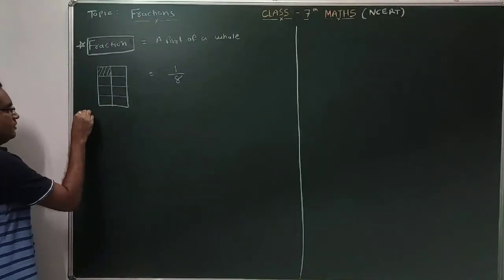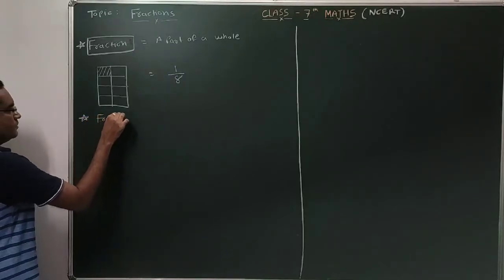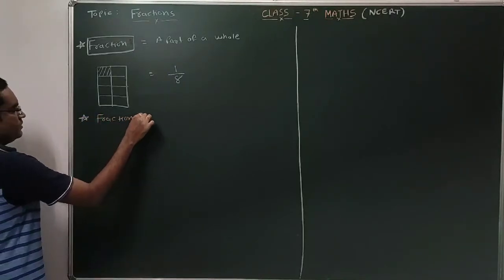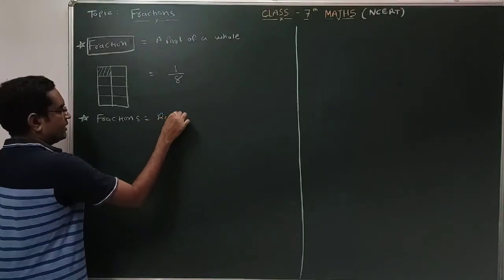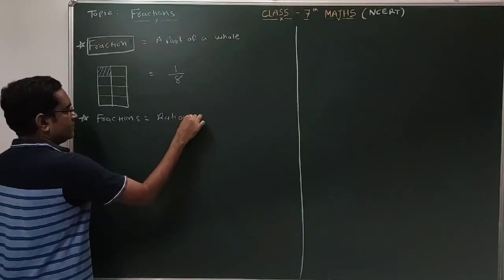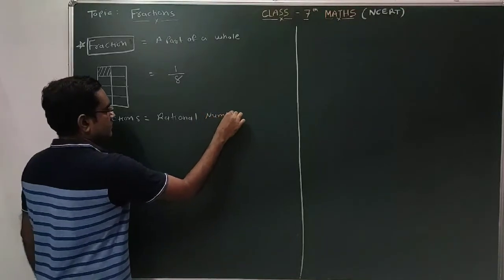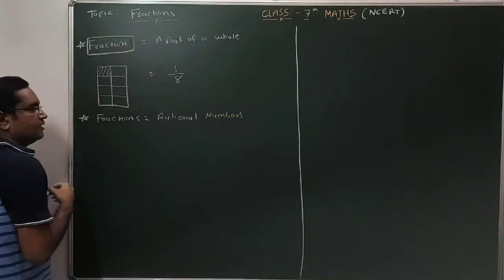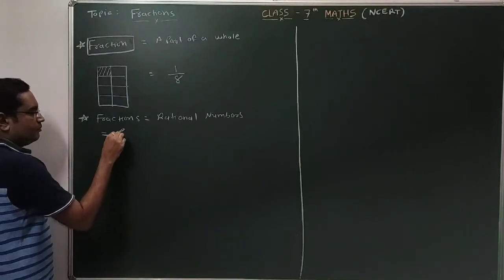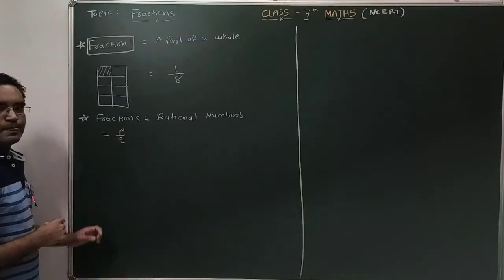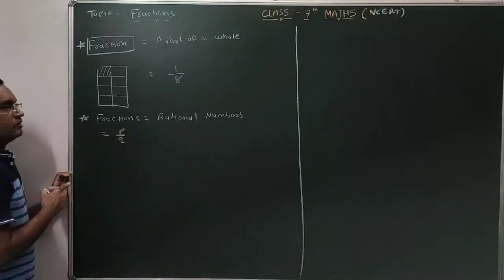Now, these fractions are nothing but the rational numbers that we will study in your higher standard. These fractions are nothing but the rational numbers, which are always represented in P by Q form.